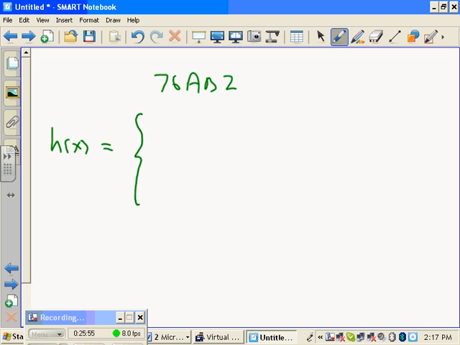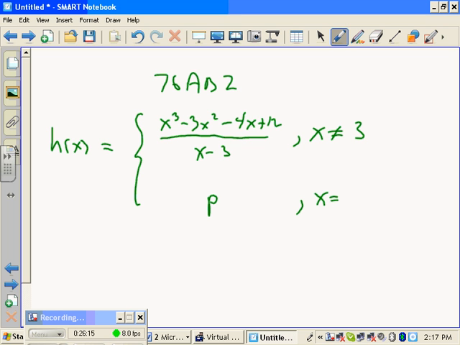It's f of x, which is x cubed minus 3x squared minus 4x plus 12, that's f of x, over x minus 3, whenever x is not 3, because why? Well, it's not defined there. Otherwise, it's p when x is 3. You know what that sounds like to me? It's a hole. We got to fill it. A removable discontinuity. It's a discontinuous function with a little hole in it, right?